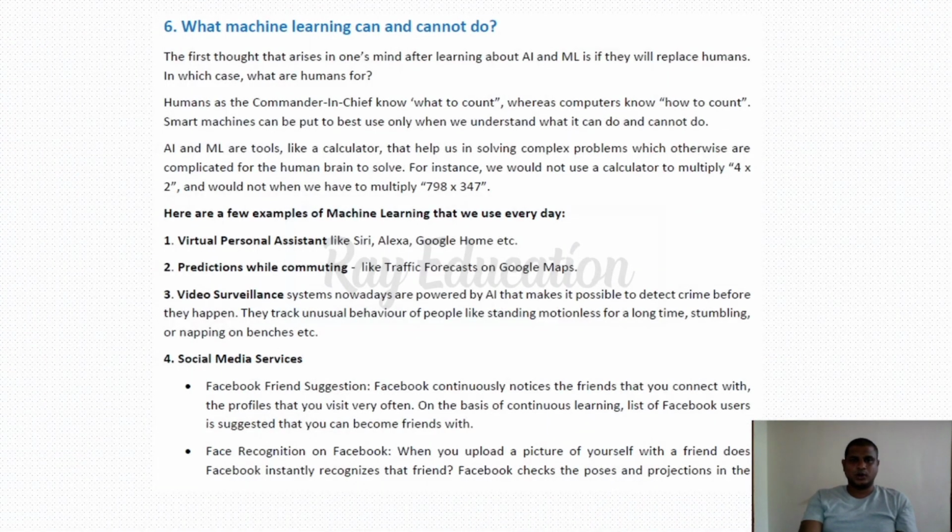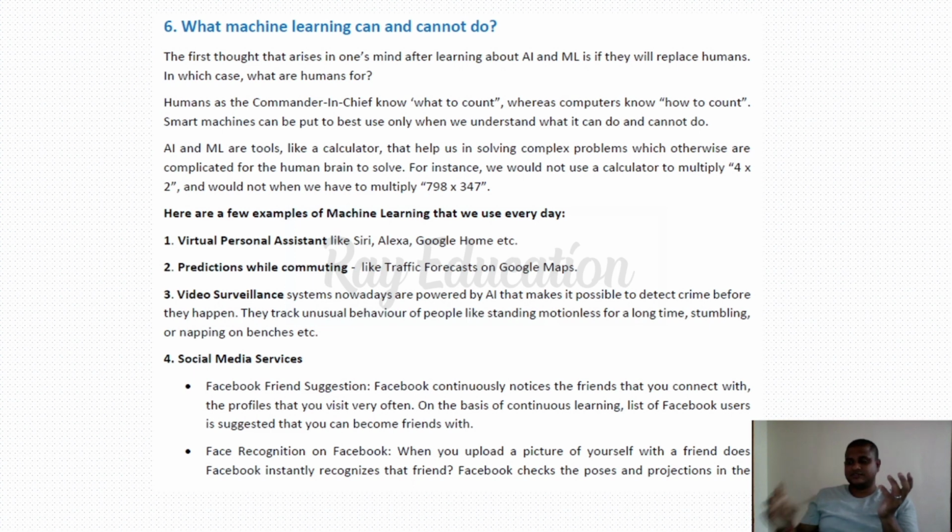Our next topic is what machine learning can and cannot do. From a simple point of view, there are a lot of machines which simplify human work, but not all machines are AI or ML based machines. A machine becomes AI or ML based when data is involved. It means a previous data set has arrived. If it works on a data set, there must be a database, and according to the database, it must extract some features from it. Only then can it be called an artificial intelligence program, an ML program.